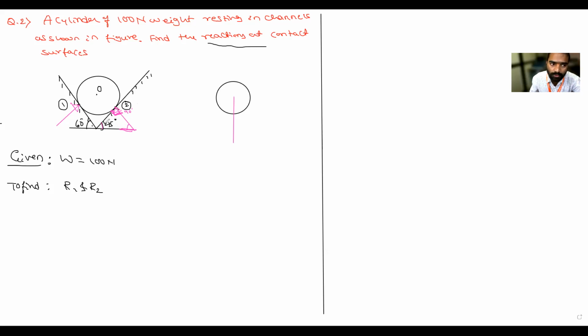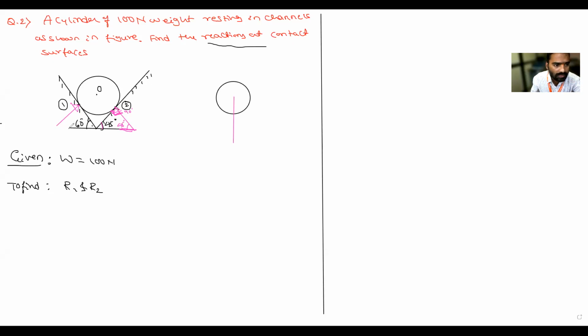This angle is already 45, so the angle made by the normal reaction with respect to the horizontal is also 45. The angle made by the plane, this channel, and the normal reaction together equal 90. The channel is already 45 degrees, so the remaining is 45.